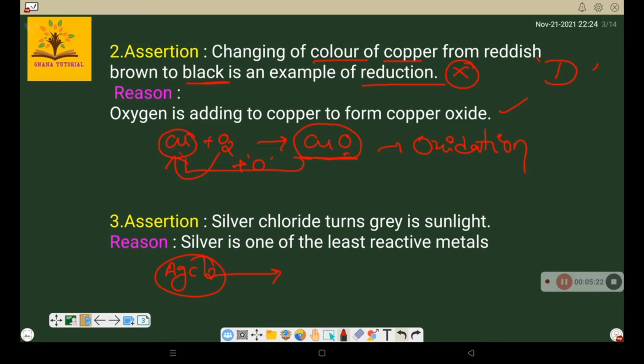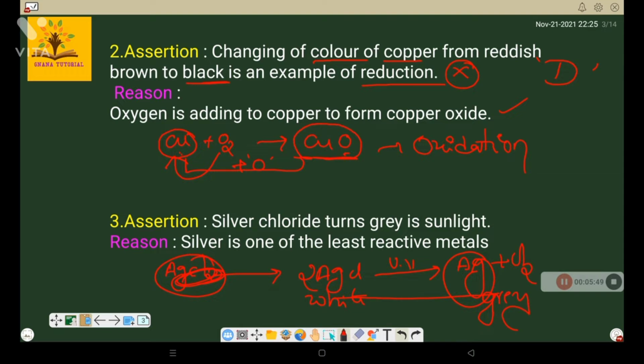When silver chloride is exposed to sunlight, UV, it dissociates into Ag and Cl2. This is called a photochemical decomposition reaction. First of all, AgCl is a white colored compound and Ag is a gray colored compound. So silver chloride turns gray in sunlight.